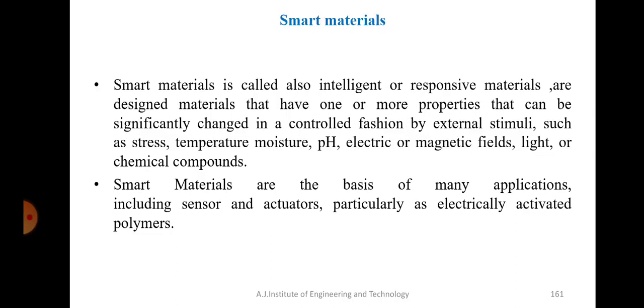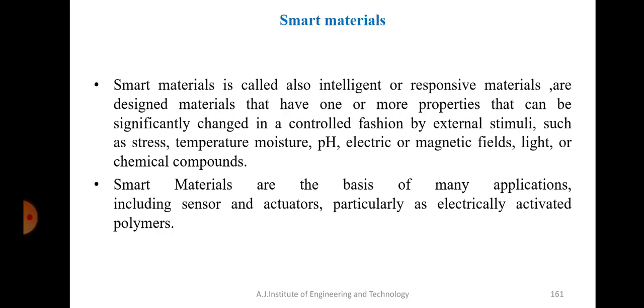Okay, so that completes the composite material part. Now we have to come to one more section that is called smart materials. So what is a smart material and why is it called smart? A smart material is also called an intelligent or responsive material. These are designed materials that have one or more properties that can be significantly changed in a controlled fashion by external stimuli such as stress, temperature, moisture, pH, electric or magnetic field, light or any chemical compounds.